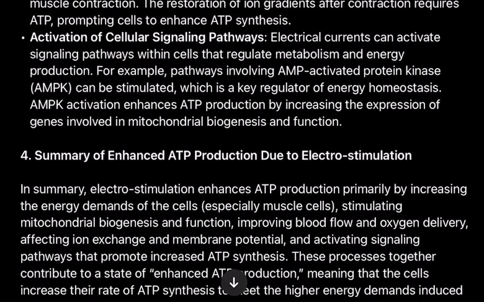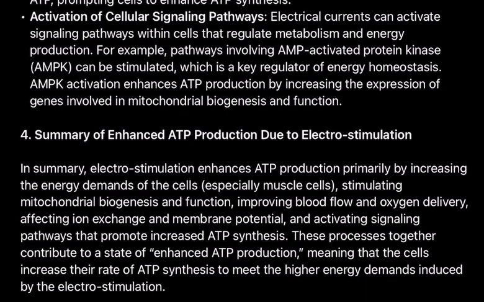Activation of cellular signaling pathways. Electrical currents can activate signaling pathways within cells that regulate metabolism and energy production. For example, pathways involving AMP-activated protein kinase, AMPK, can be stimulated, which is a key regulator of energy homeostasis. AMPK activation enhances ATP production by increasing the expression of genes involved in mitochondrial biogenesis and function.